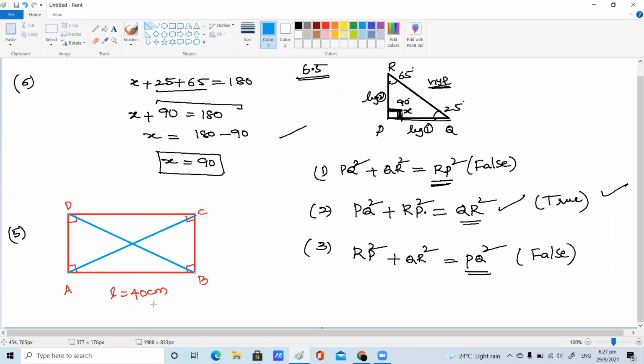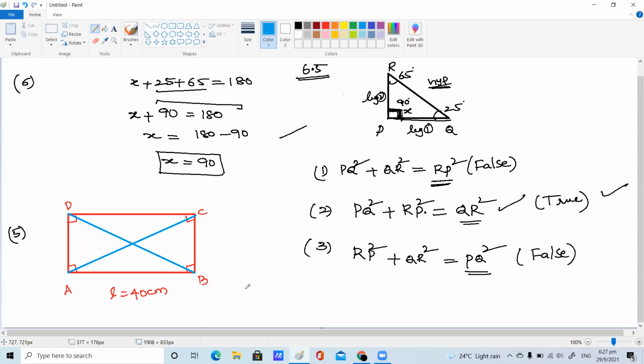The diagonal length given is 41 centimeters. Both diagonals are equal in a rectangle, children, so if one diagonal is given as 41, the other diagonal is also 41 centimeters.